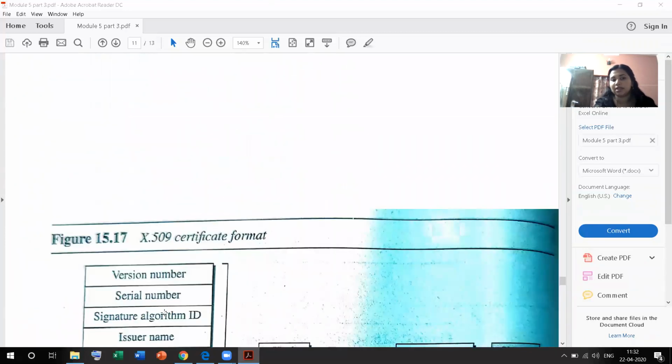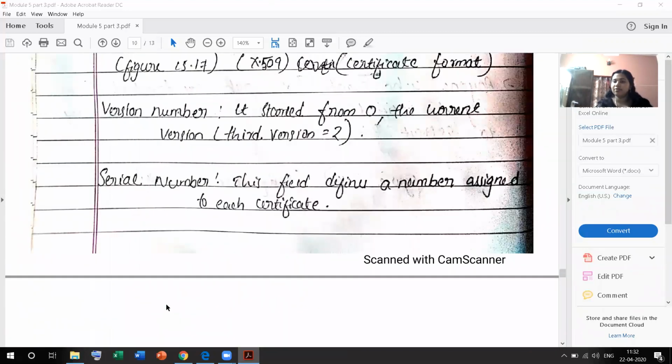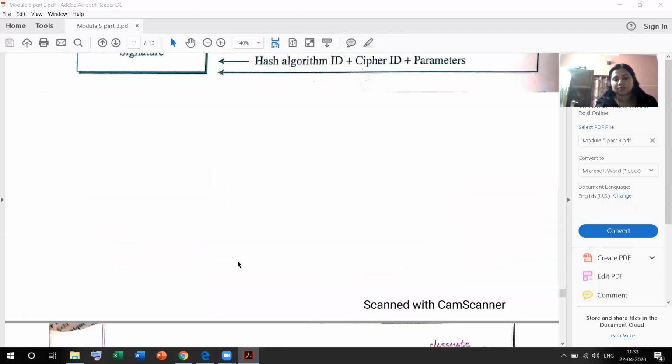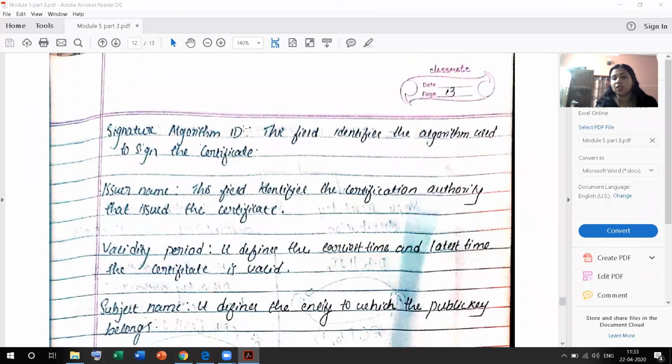First one, version number. The version number starts from 0 at the initial stage. Currently the version is the third version, with the number 2. Third version means 0, 1, 2, and the third version number is 2. And serial number: this field defines a number assigned to each certificate. If a certification authority certifies a certificate for an entity, that entity has a number, and another entity has another number, like that. And next one is the signature algorithm ID.